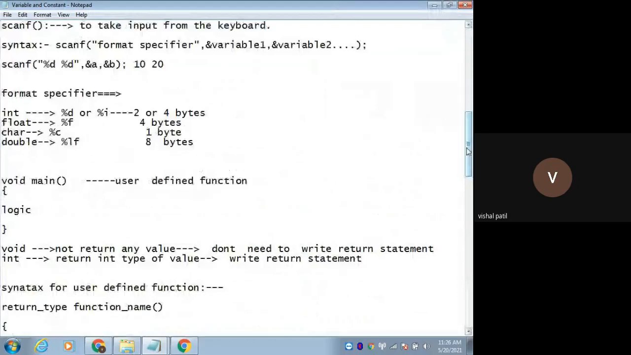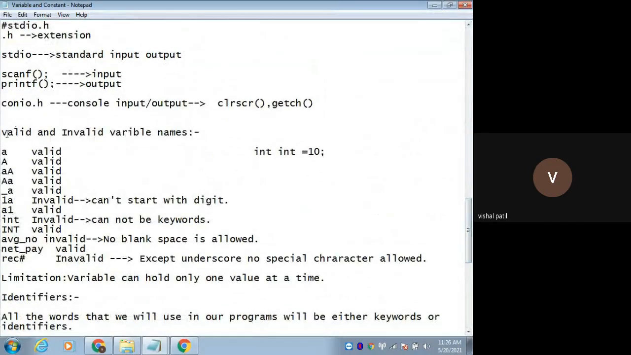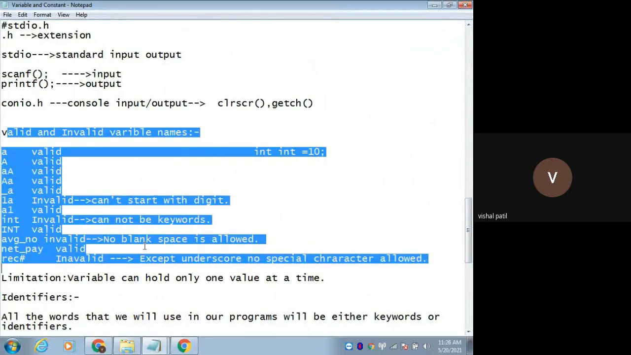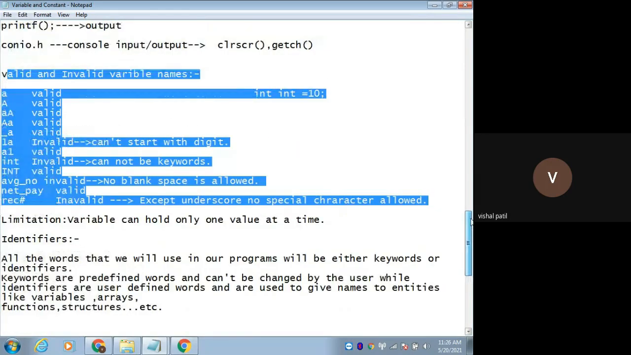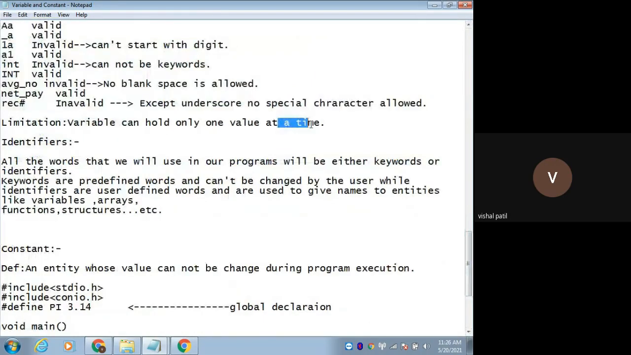What is a variable? What is meant by a constant? What are the different rules while declaring variables? These are some valid and invalid variable names. A variable cannot be a keyword, because keywords are already defined words whose meaning is already defined to the compiler. This is a limitation of a variable: it can hold only one value at a time.